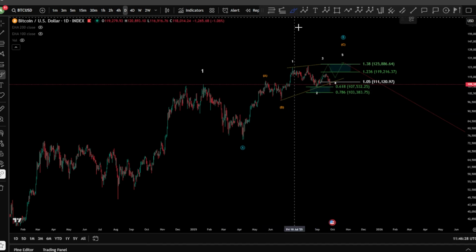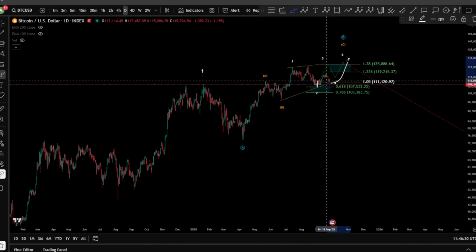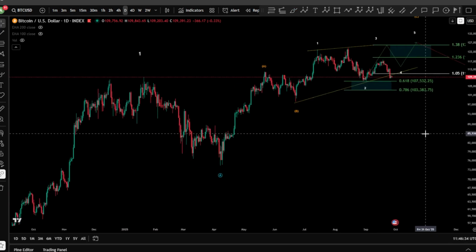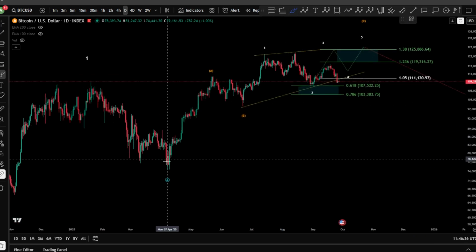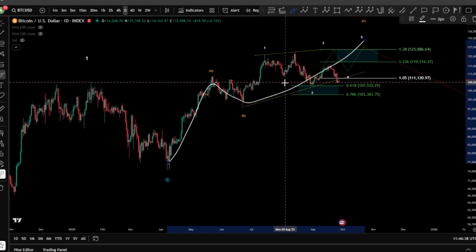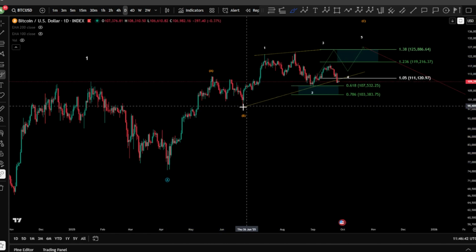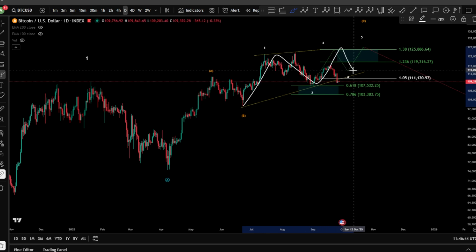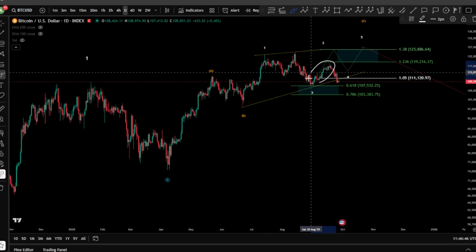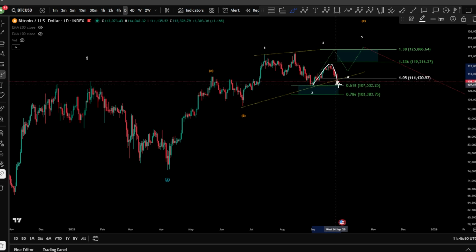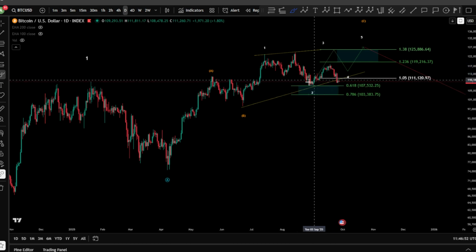Now the scenario that I mentioned, what if we get higher prices directly from there? Well, it is kind of like a broken scenario right now, which was an A, B, and a C unfinished. ABC, three waves corrective. The wave C might be your 1, 2, 3, 4, and a 5. Well, it was in a formation, but we saw a very deep wave 2 right now,